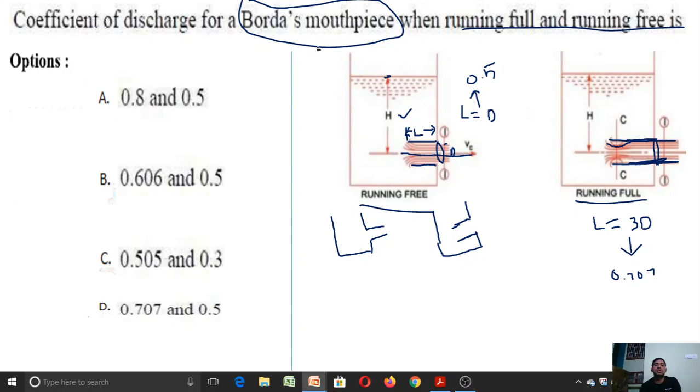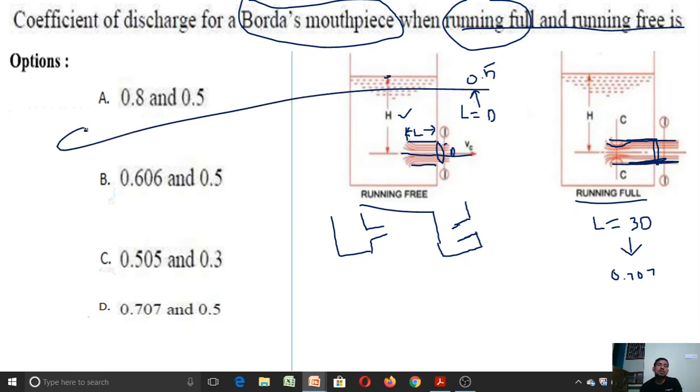So with this knowledge, let me answer this question. The coefficient of discharge for Borda's mouthpiece when running full and running free. For running full it is 0.707, and running free it is 0.5. Looking at the options: option A is 0.8 and 0.5, option B is 0.606 and 0.5, option C is 0.505 and 0.3, and option D is 0.707 and again 0.5. So option D is the correct answer for this question.